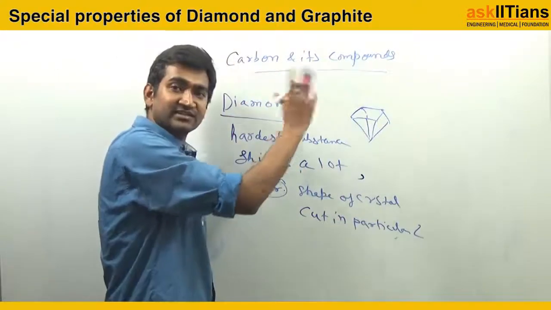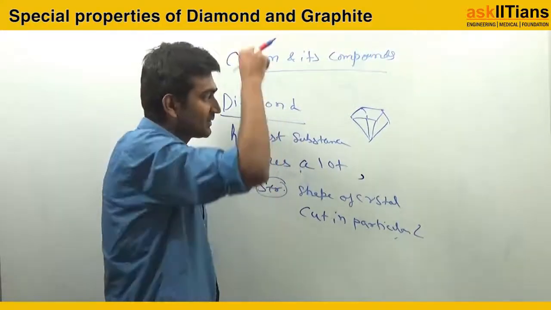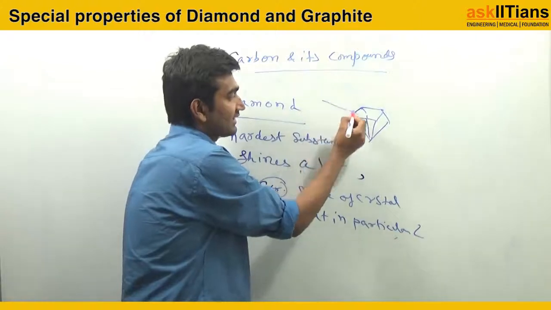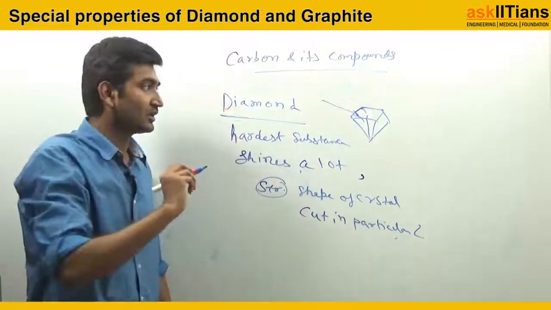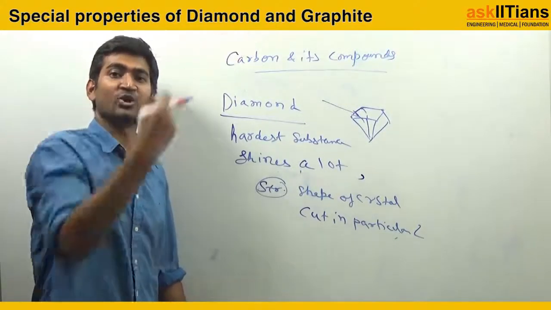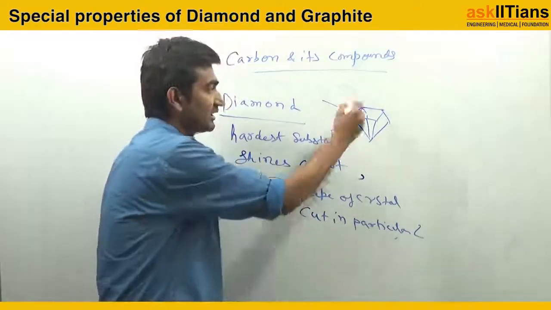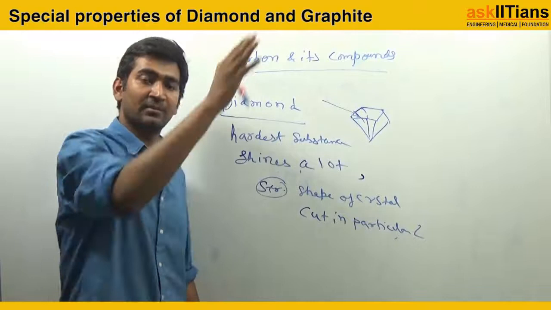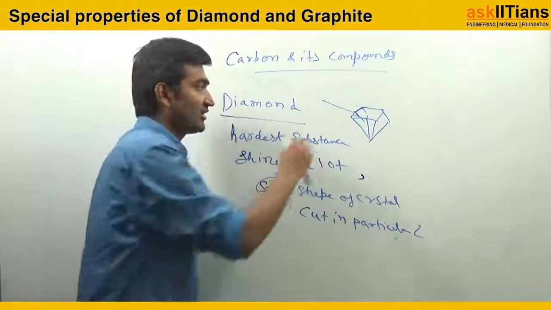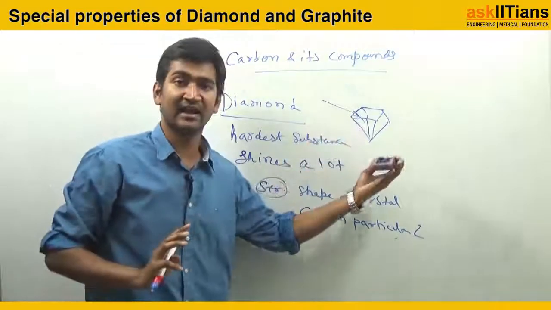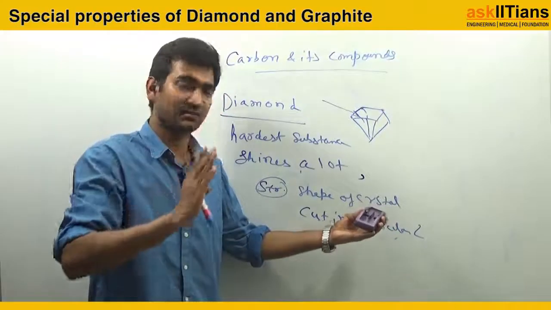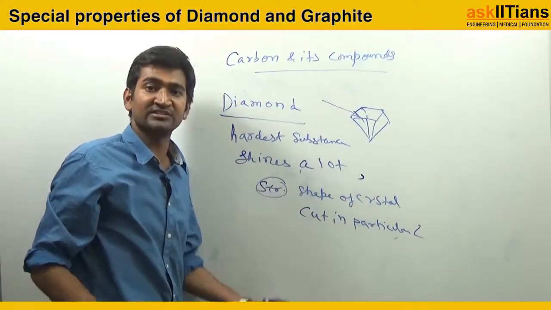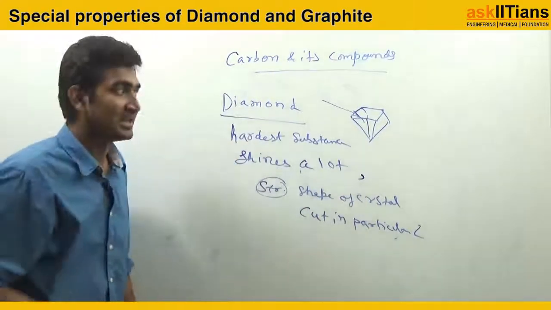So the angle at which this diamond has been cut is like, इसमें जो भी लाइट एंटर हो रही है, after entering the diamond crystal, when the light tries to go outside, it is not able to go outside because the diamond has been cut in such a way that the angle of incidence will always be greater than the critical angle. इसको ऐसे काटा गया है कि इसमें एक बार अगर लाइट चली गई तो वो बाहर नहीं जा पाएगी, वो सब की सब लाइट अंदर ही चली जाती है. Because the angle of incidence there is always greater than my critical angle.